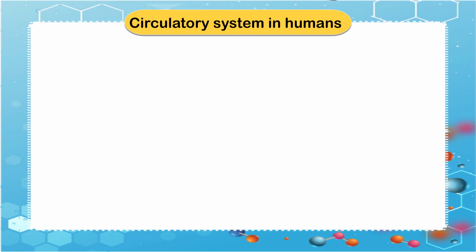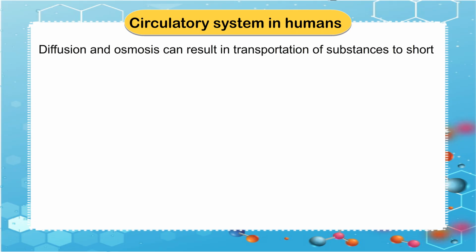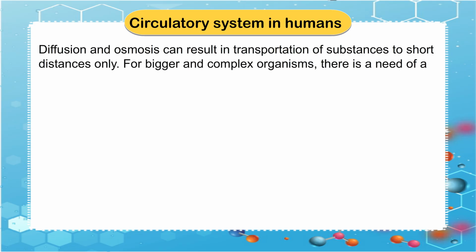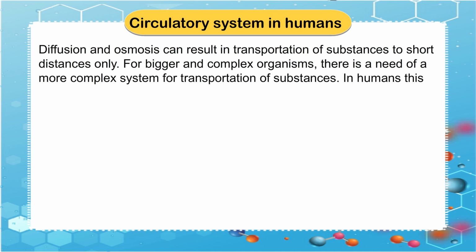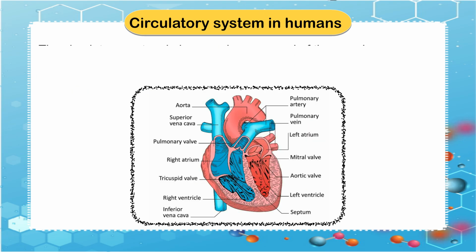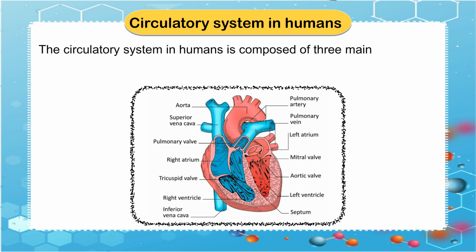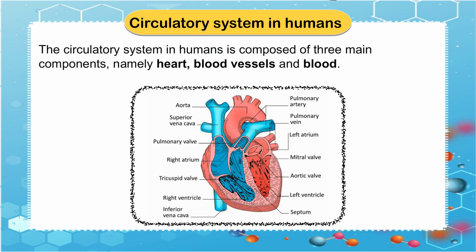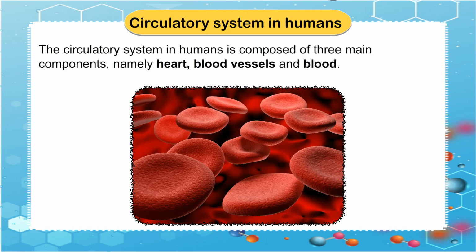Circulatory system in humans. Diffusion and osmosis can result in transportation of substances to short distances only. For bigger and complex organisms, there is a need of a more complex system for transportation of substances. In humans, this job is done by the circulatory system. The circulatory system in humans is composed of three main components, namely heart, blood vessels, and blood.